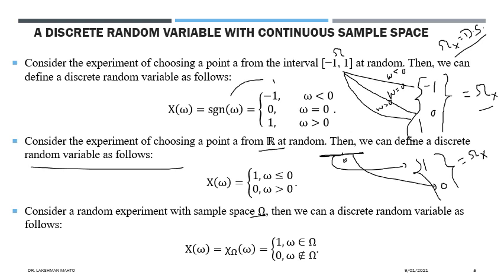This is the definition of the characteristic function. So it always defines a discrete random variable over any sample space. Don't worry about whether the sample space is discrete or continuous; you will always get a discrete random variable through the characteristic function. So this is the approach.